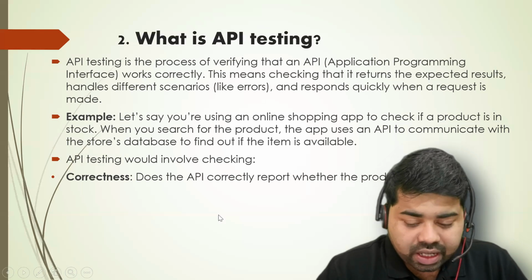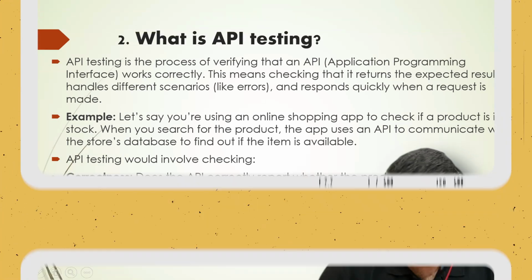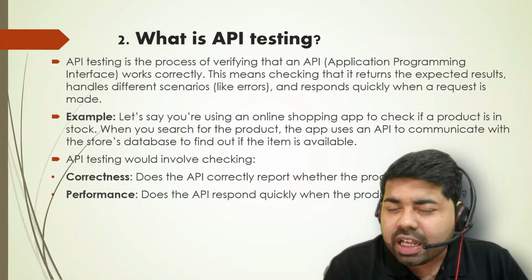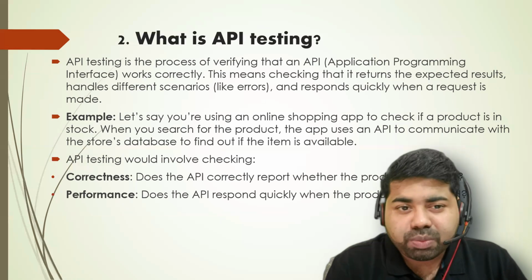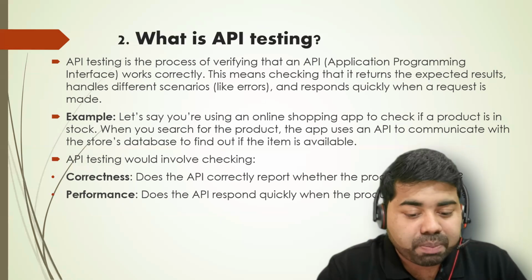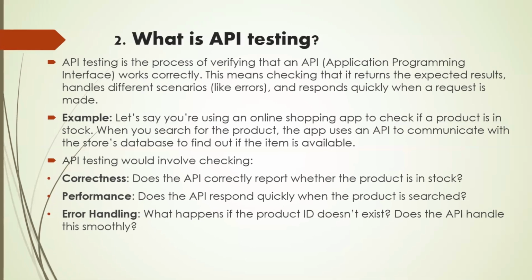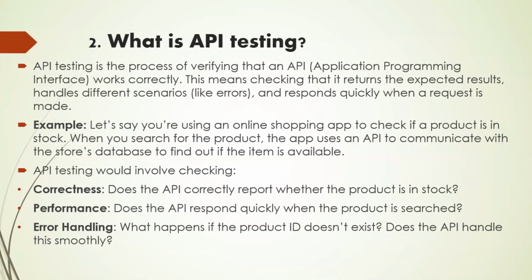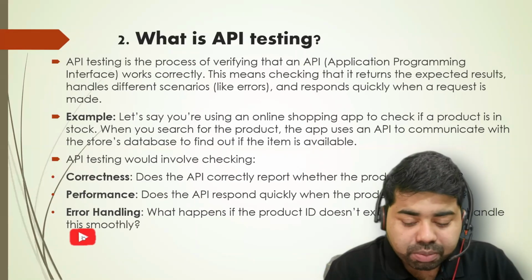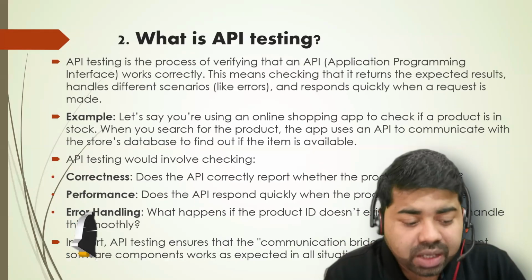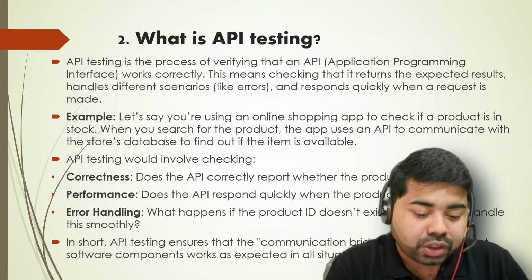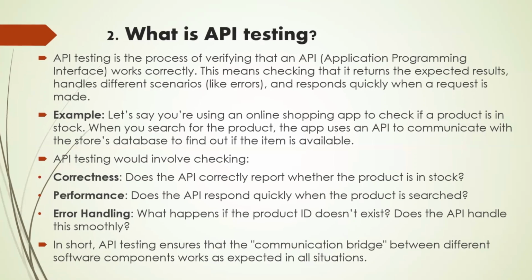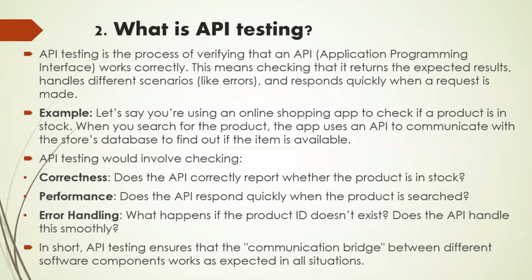Then what else? Then we will have performance. This is also a very important parameter. The API should be very fast, it should respond quickly. Okay, so we can check the performance. And now error handling. What happens if the product does not exist? So you have to test positive and negative flows as well. In short, API testing ensures that the communication bridge between different software components works as expected in all situations.